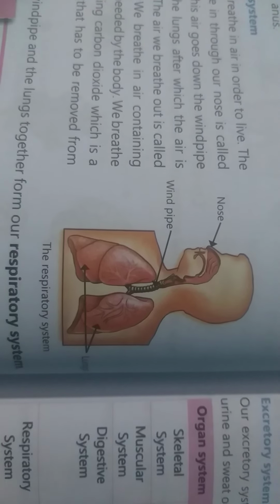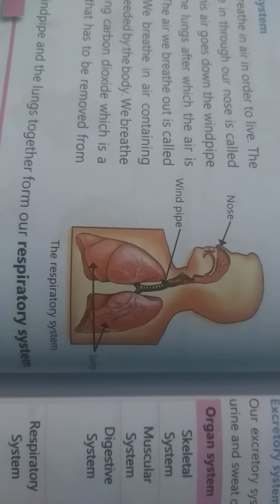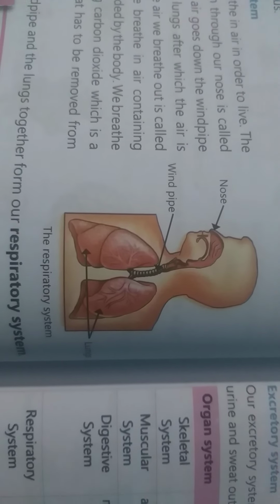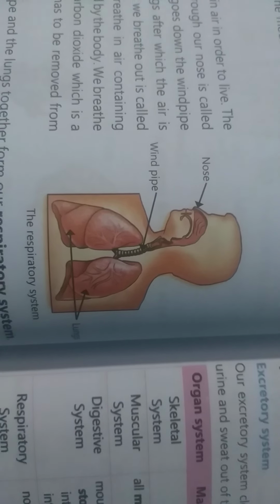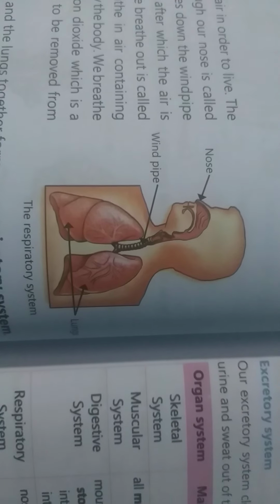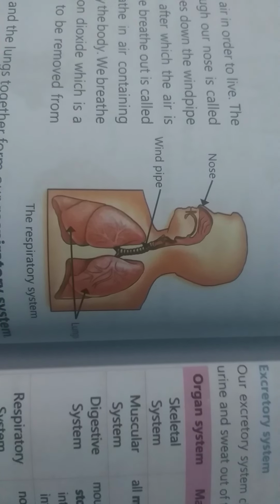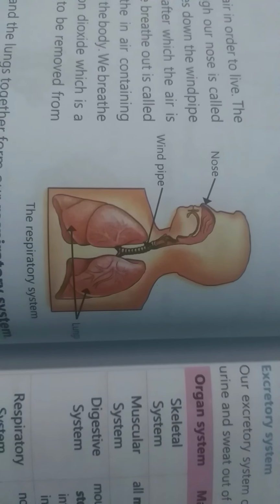We are discussing the different organ systems of our body. What do you mean by organ systems? When one or more organs come together for a specific function of the body, right? So a group of organs work together for a particular function of the body. So that is called an organ system.